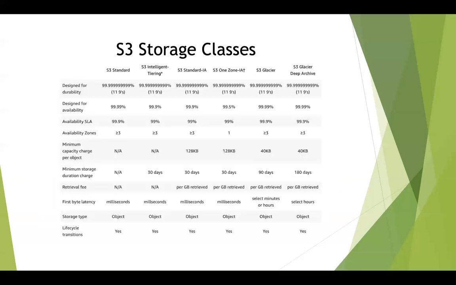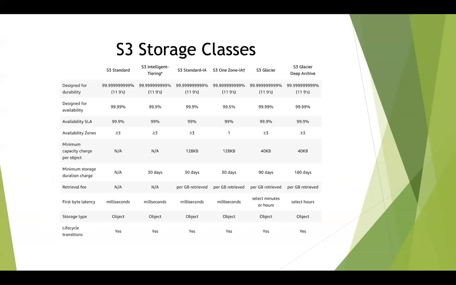So you can see over here that the first storage class is called S3 Standard. S3 Standard and all the other storage classes are designed for 11 nines durability, because they don't want to compromise on the durability of the data, and they always ensure that there is a very, very small chance that your data is going to be corrupted. And then you can see that the designed availability is 99.99%.